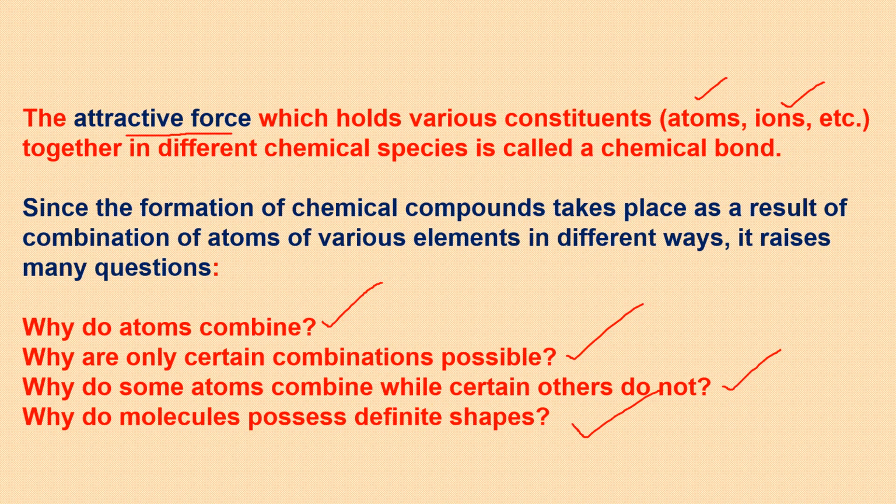So what is a chemical bond? If we have to define it, it's the attractive force which holds various constituents together in different chemical species. That is called a chemical bond. And the chemical bond formation takes place as a result of combination of atoms of various elements. That's why we are going to find answers to these questions now.